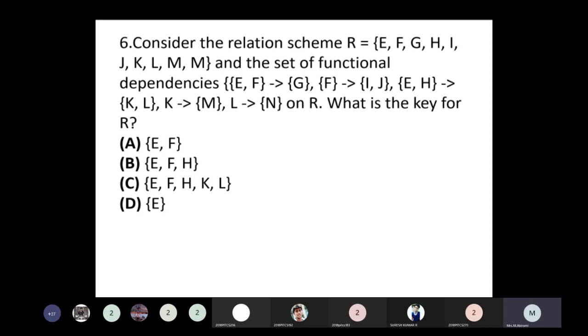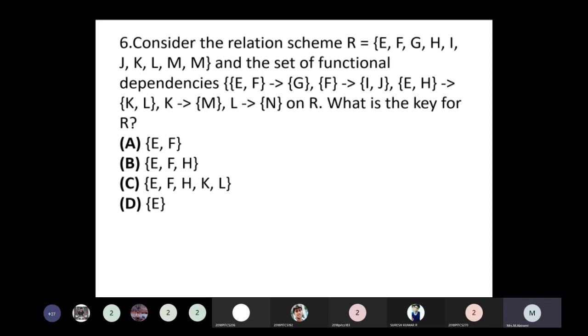Okay, so the three attributes are needed to derive all the attributes using this method. Because it is the closure of all the values of EF and then HIJKLMN.